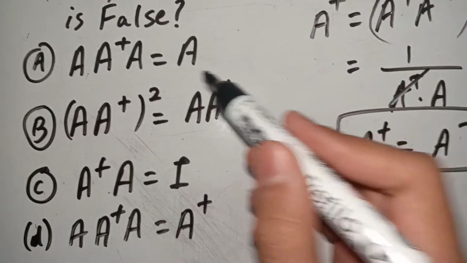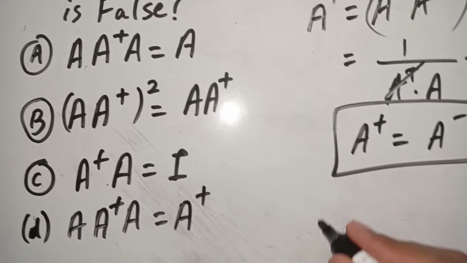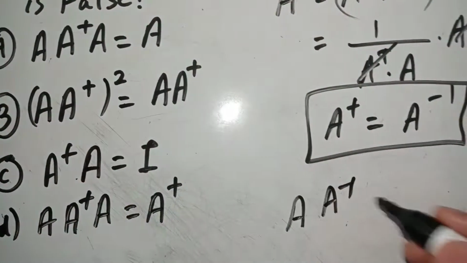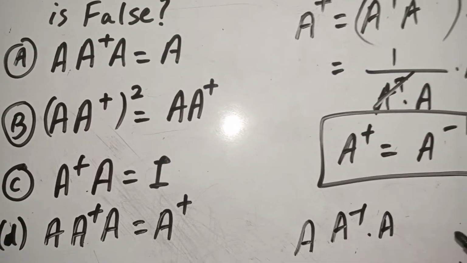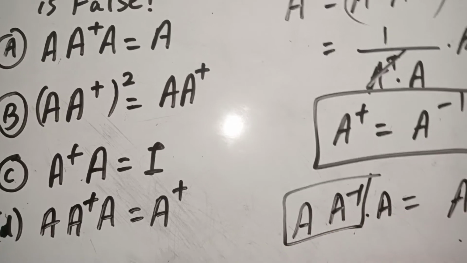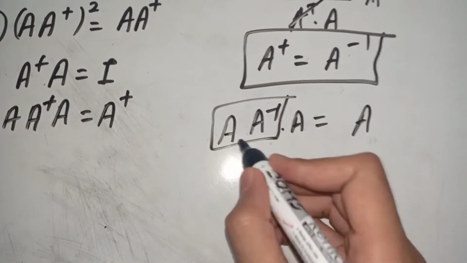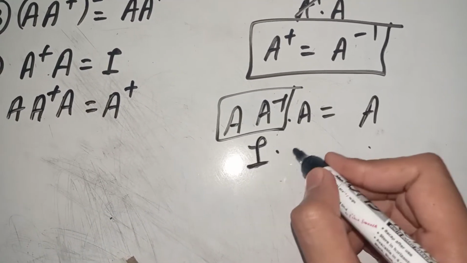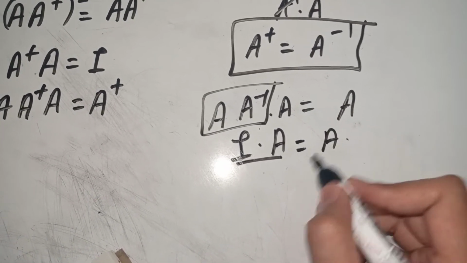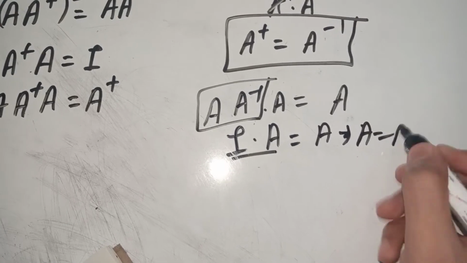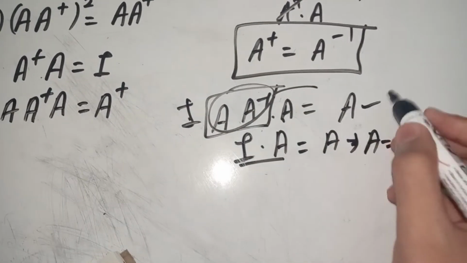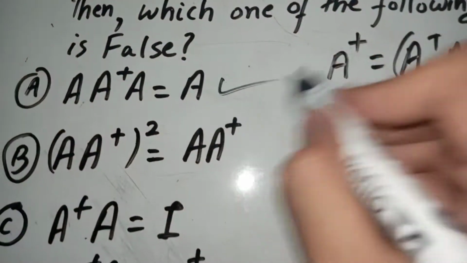Now, let's see the first one. A into A inverse, since A plus is equal to A inverse, it is given, it is A. We know A into A inverse is the identity matrix, and A into any matrix is equal to A, right? So therefore A is equal to A. This equals I, so A into I is A. So the first statement which is here, it is true.